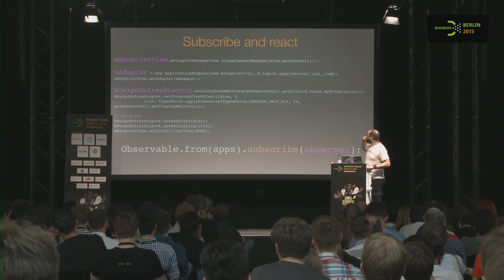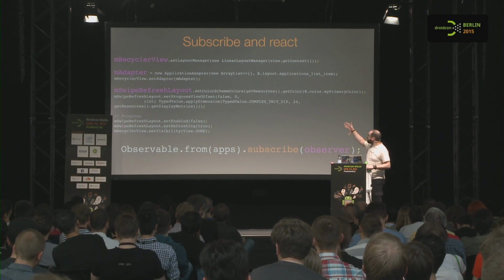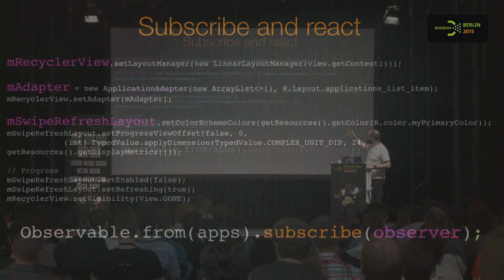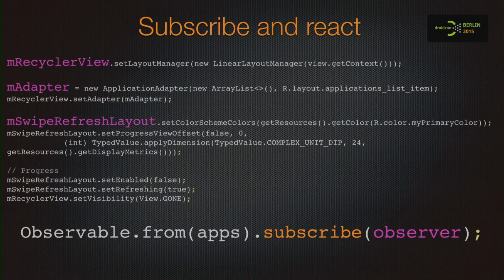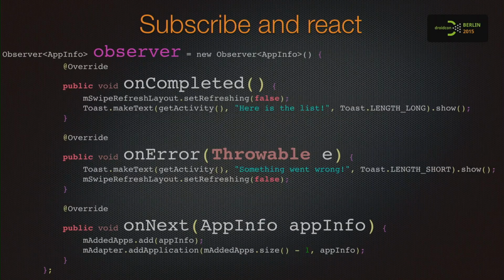So we have a few lines of standard Android stuff. We have the RecyclerView, we have the adapter, we have this fancy swipe refresh layout, rocket science. And we have our observable from apps, we subscribe, and we provide an observer. What's an observer? The observer is a bit of boilerplate because we are not fully using retrolambda for this talk.